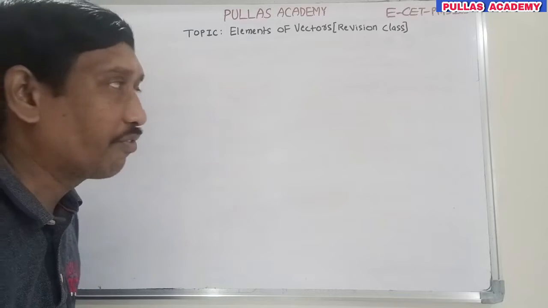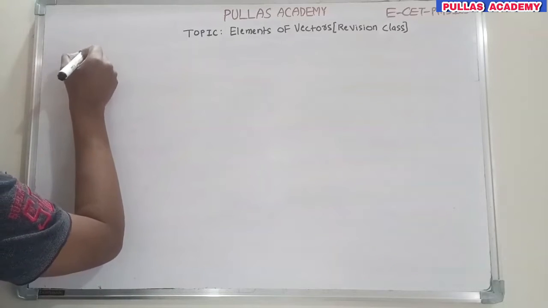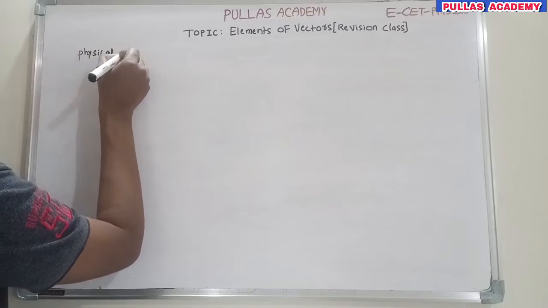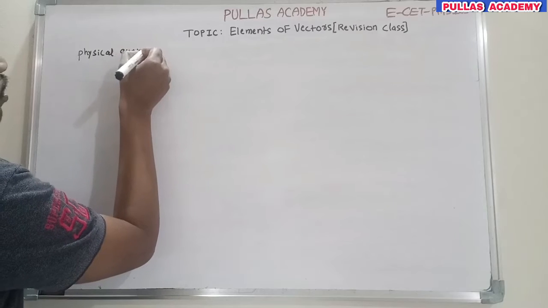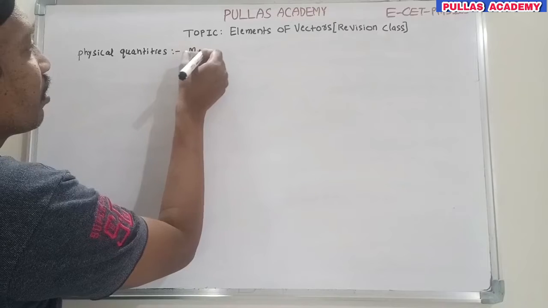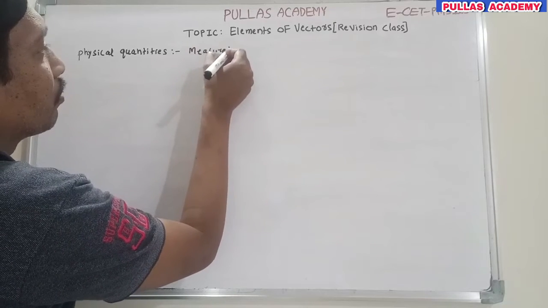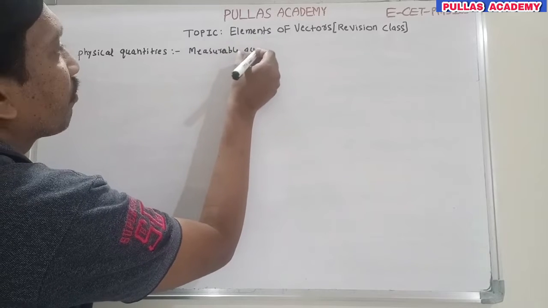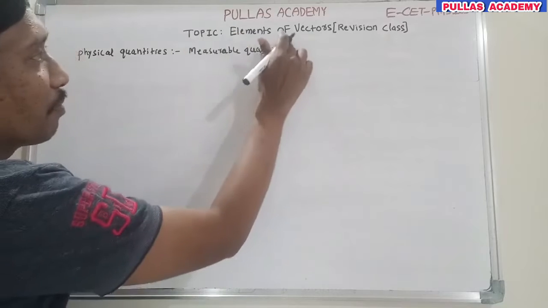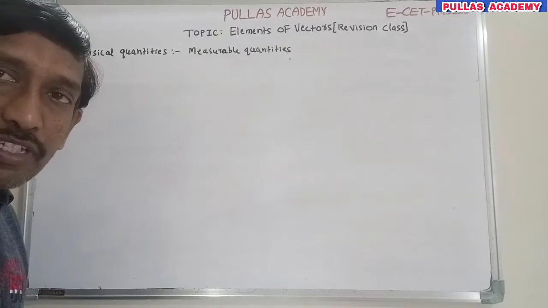First, we will discuss. Before scalars and vectors, you need to understand physical quantities. What are physical quantities? A simple definition: measurable quantities. All measurable quantities are called physical quantities. Anything that is possible to measure.